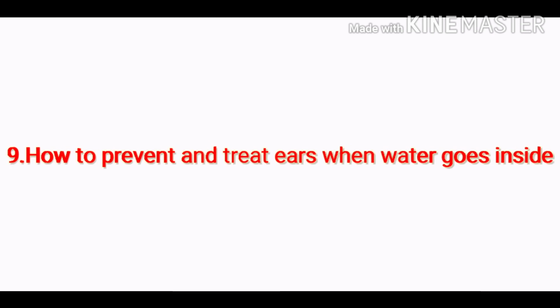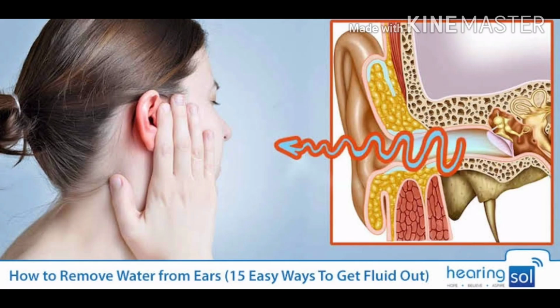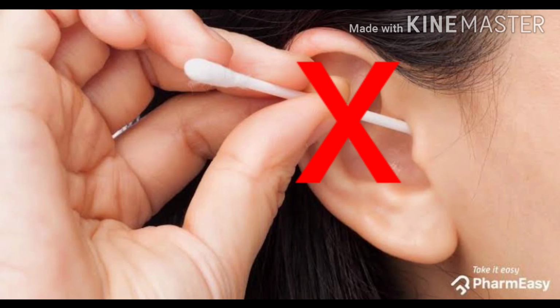How to prevent and treat your ears if water goes inside? I think many of you have experienced this, so we'll know now what to do. Put in earplugs before taking a bath or shower. If you can keep water out of your ear canal, you are much less likely to have an infection. Avoid using a cotton swab to clean your ears after a shower. It will push the water or wax deep into the ear. Create a vacuum that may draw the water out.